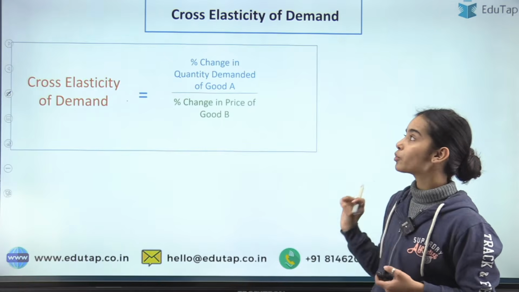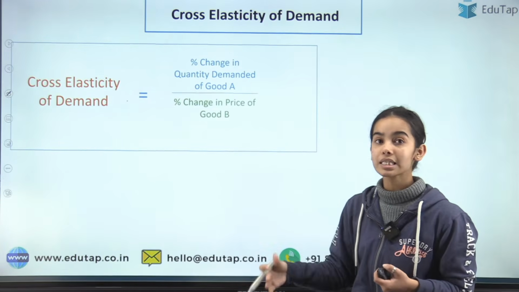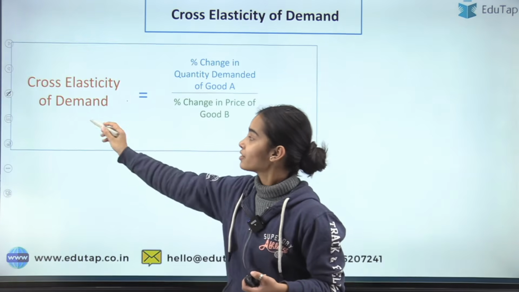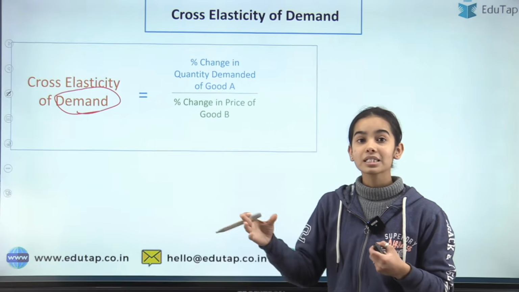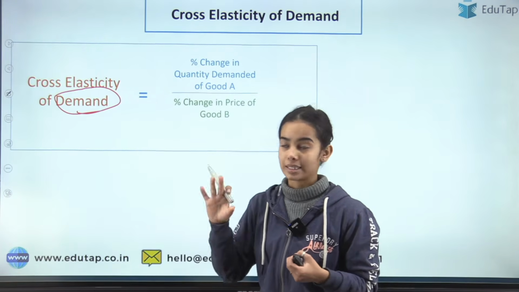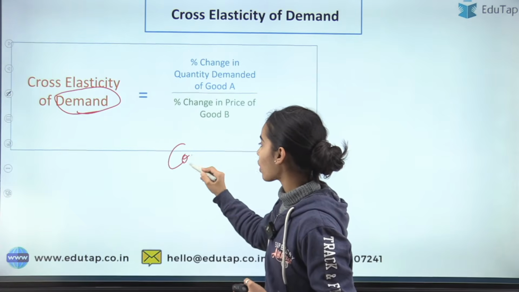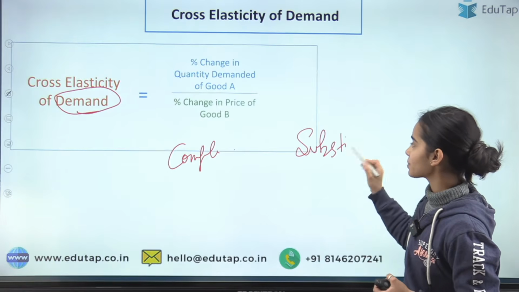So next we move to the cross elasticity of demand. That is how much responsiveness the demand has when we are talking about the prices of the other good. Okay, because there is a relative relation between the two commodities. Let's see the example. There are complementary goods and there are substitute goods.